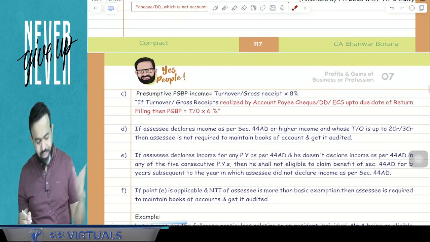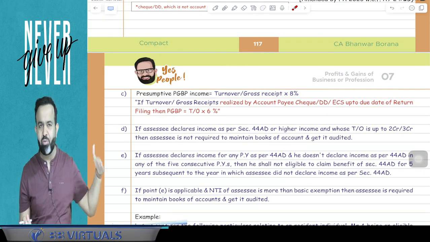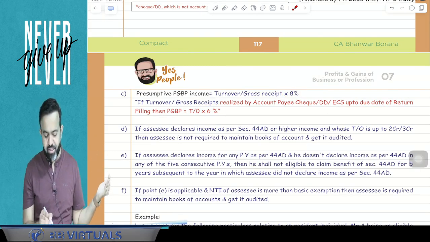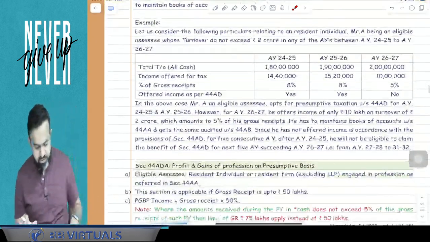Yes. The other point is that you remember the 8%, but if it is realized through account payee cheque, account payee demand draft, or any mode of electronic clearing system up to the due date of return filing, then instead of 8%, you have to take 6%.